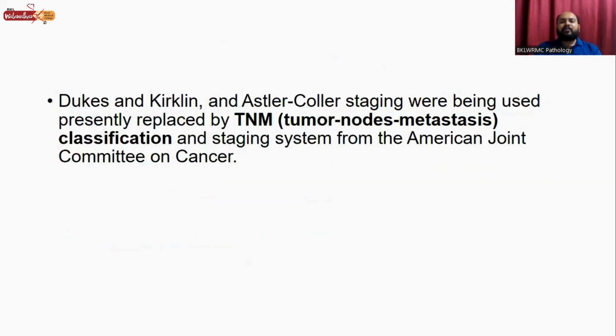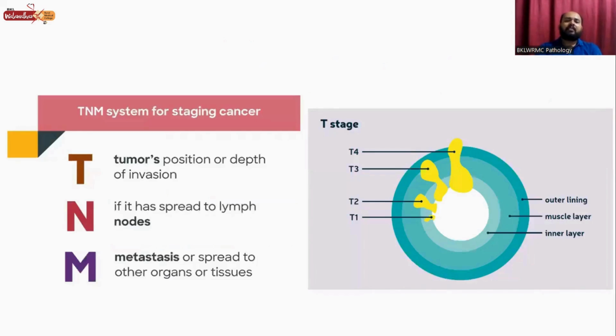There are various methods like Dukes, Kirklin, Astler and Coller staging methods that were being used, but presently they are replaced by TNM staging, that is tumor, nodes and metastasis classification and staging system from AJCC, that is American Joint Committee on Cancer.